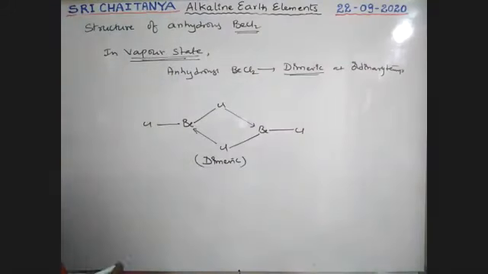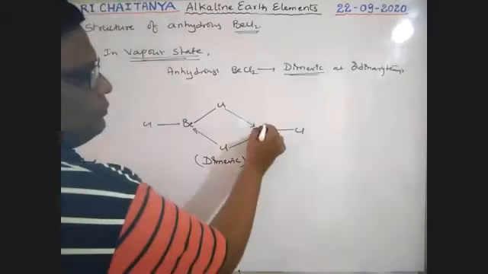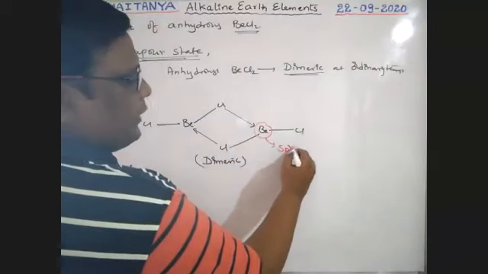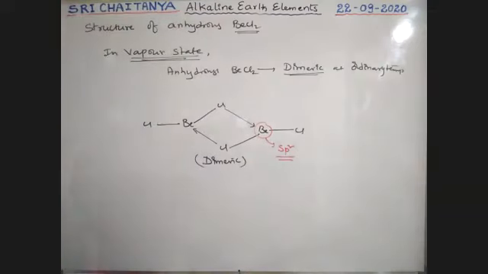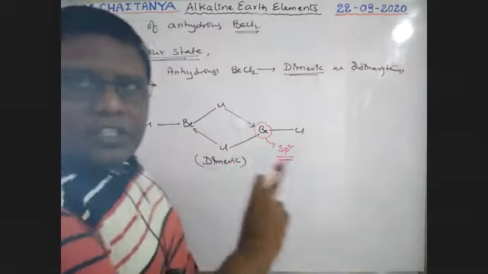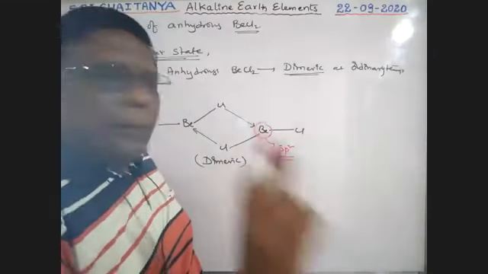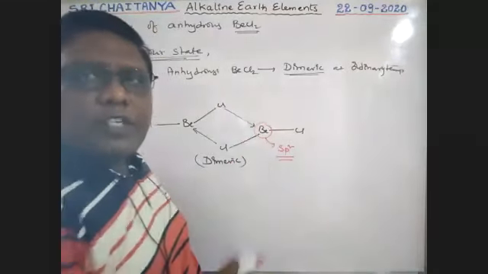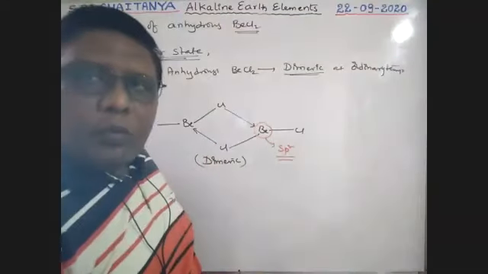Here beryllium is in sp2 hybridization, boys. In the vapor state dimeric structure of anhydrous BeCl2, beryllium is in sp2 hybridization. 3 bonds are possible.